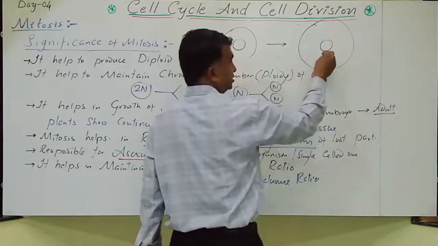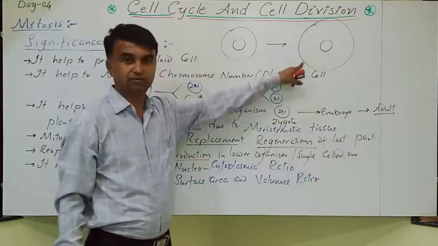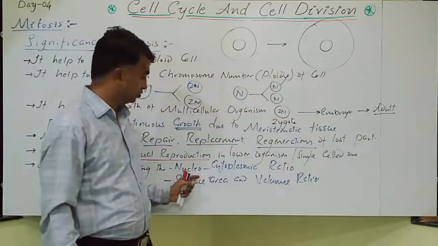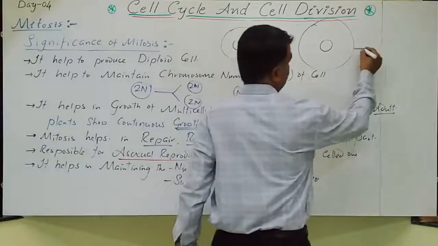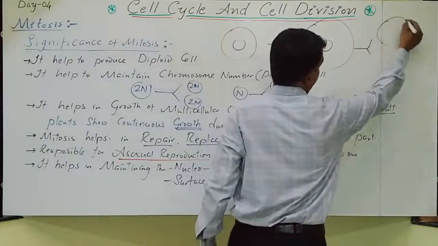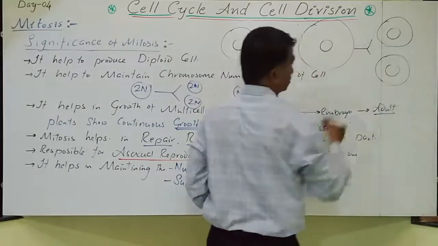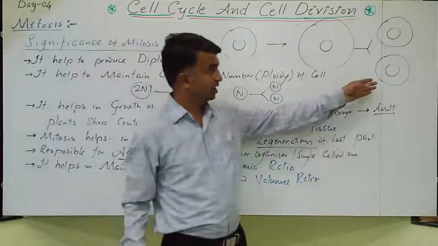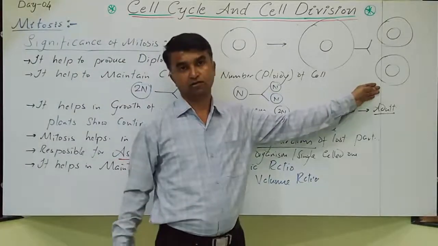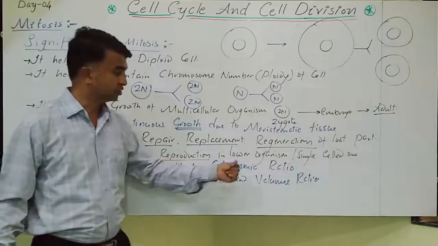In this case, the nucleocytoplasmic ratio is disturbed. In a larger cell, the ratio is disturbed. If this cell divides, again it maintains the nucleocytoplasmic ratio. For a particular size of nucleus, there should be that much cytoplasm. So mitosis helps in maintaining the nucleocytoplasmic ratio.